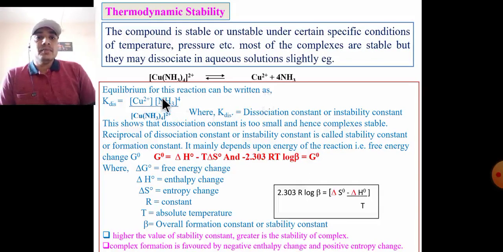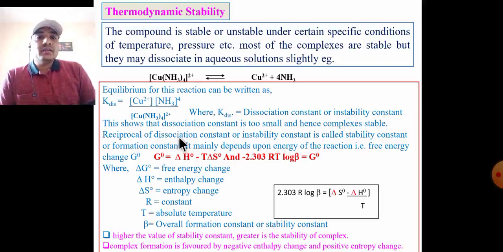The equilibrium can be written as K dissociation equals [Cu2+][NH3]^4 upon [Cu(NH3)4]2+, where K dissociation is the dissociation constant or instability constant.